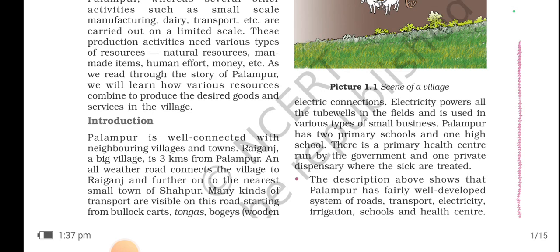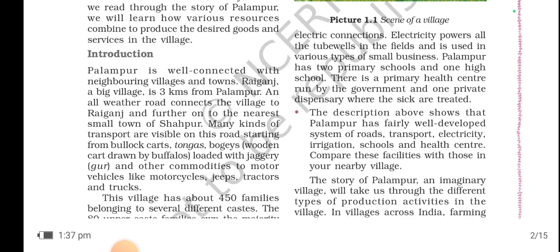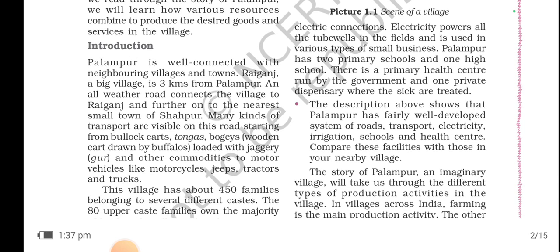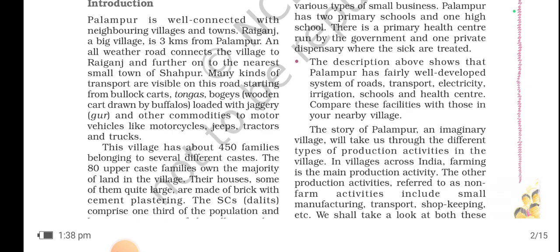Then you'll understand this topic more nicely. Okay, now what is the introduction of this chapter? Palampur is well connected with neighboring villages and towns. Raiganj, a big village, is 3 kilometers from Palampur. An all-weather road connects the village to Raiganj and further on to the nearest small town of Shahpur. Many kinds of transport are visible on this road, starting from bullock carts, dongas, bogies loaded with jaggery and other commodities to motor vehicles like motorcycles, jeeps, tractors and trucks.